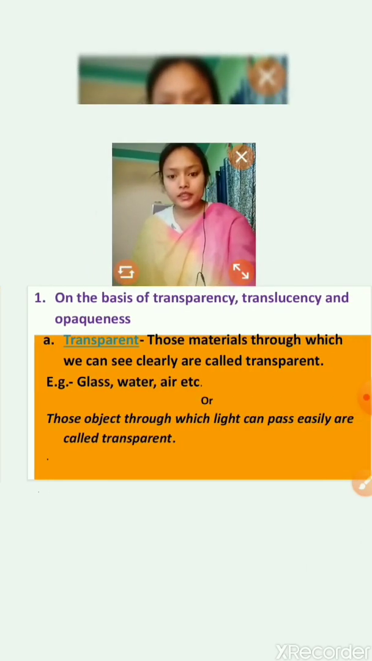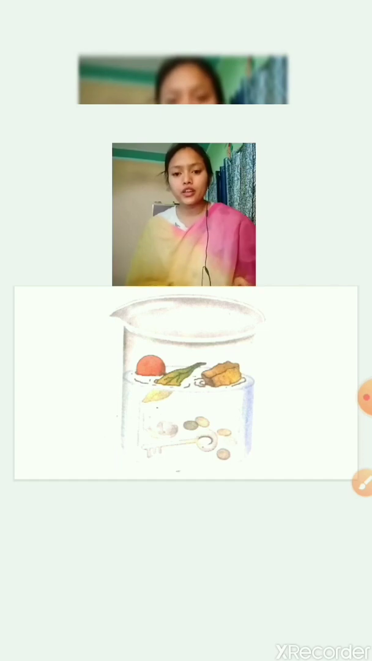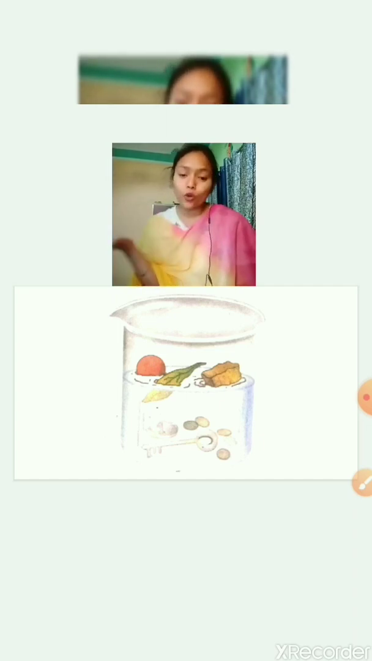Now let's see some things. Here in this picture you can see these keys and stones sinking in water, and the light things are floating in water. So can you tell me, have you ever heard of a sea in which all the things float? Why do all the things float there?